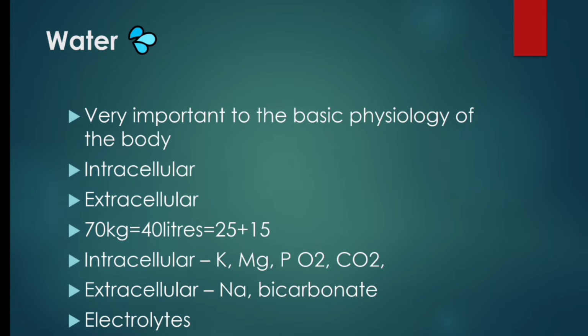The extracellular fluid contains sodium, bicarbonates, ions and nutrients required by the cell for maintaining life. So this is about intracellular and extracellular body fluids.